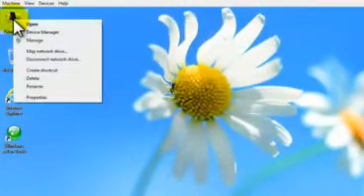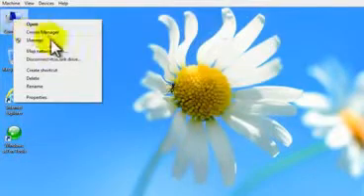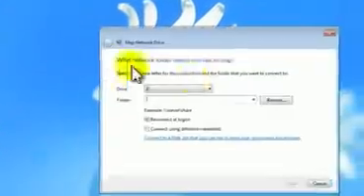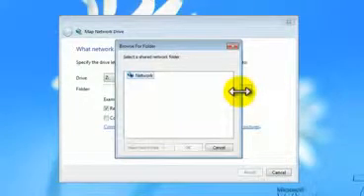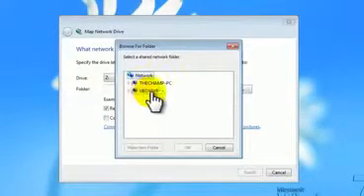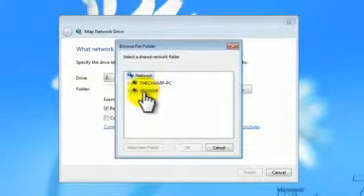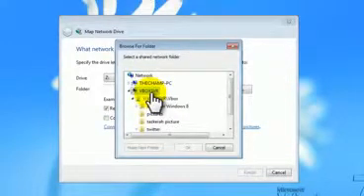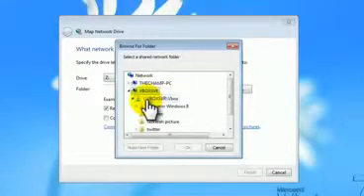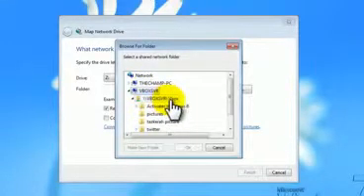Now right click on My Computer icon, then click on Map Network Drive, and now click on Browse. Select a folder that you have shared. In my case, mine is this one, VBox SVR. Select that, then select the rest of that, VBox SVR, VBox.